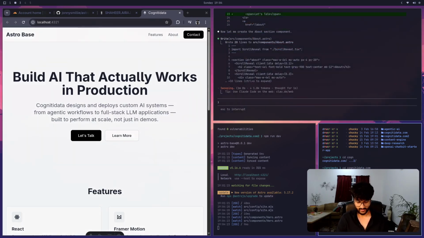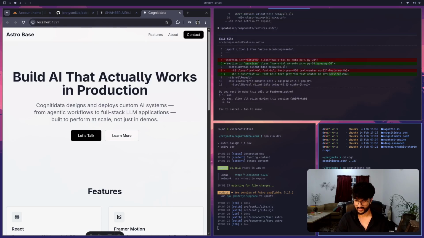And now over here, let me launch npm run dev. This is the completed website. Essentially, this is what we are going to get.